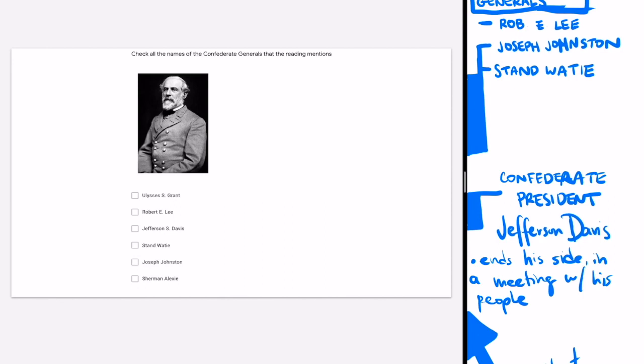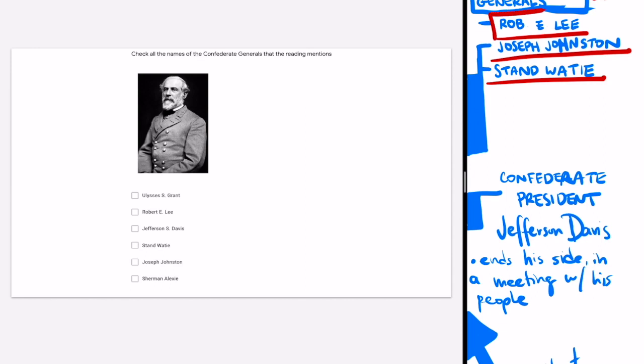Okay, check all the names of the Confederate generals that the reading mentions. Since we made these annotations and these kind of notes on the side of our reading, we don't have to really look for it. We made a list of the Confederate generals right here. So we have Robert E. Lee, Joseph Johnston, and Stand Watie. And I see all three of those options in the answers provided.